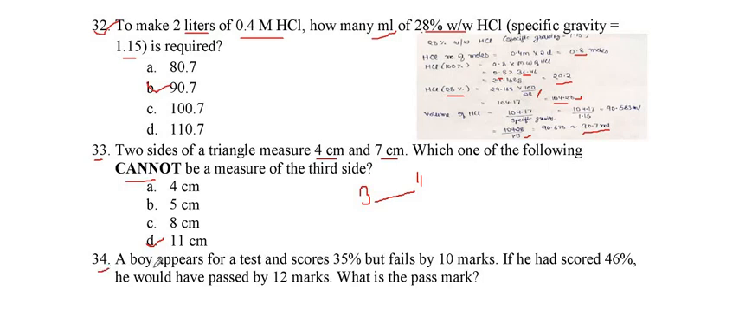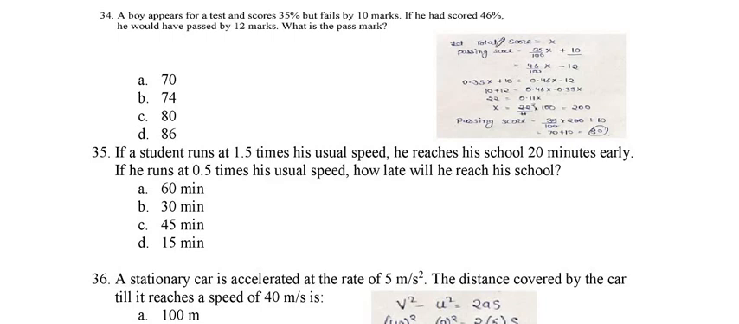In the question it is asked that a boy appears for a test and scores 35% but fails by 10 marks. If he had scored 46%, he would pass by 12 marks. So what is the passing mark of that boy? Let the total score of the boy be X. When he scored 35%, he fails by 10 marks, so if we add the 10 marks to 35%, he gets the passing score. The second equation: if he had scored 46% of the marks, then he would have passed by 12 marks. So if we decrease the 12 marks, then we also get the passing marks.